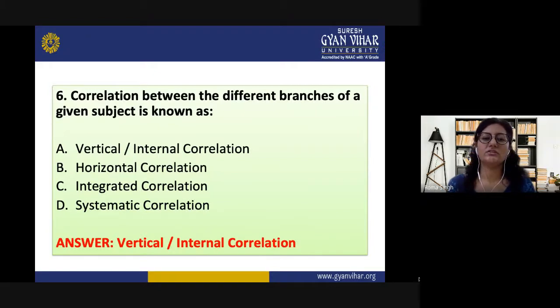The next question is, correlation between the different branches of a given subject is known as? The options are vertical internal correlation, horizontal correlation, integrated correlation, or systematic correlation. And the answer is vertical or internal correlation. So when we try to correlate between the different branches of a given subject, that is known as vertical or internal correlation. We have discussed among the different types of correlation that horizontal correlation is done between the other subjects.